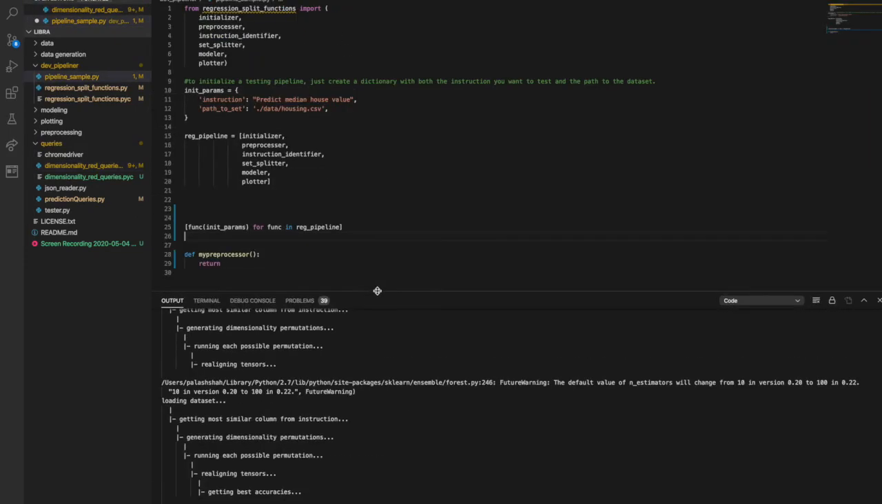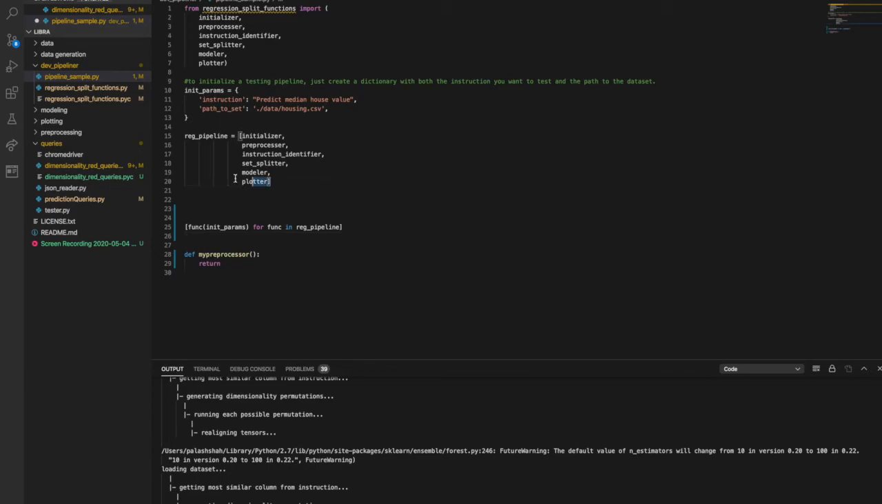For pipeline sampling, this is an example pipeline for the single regression query. Now let's say I developed my own preprocessor, and I wanted to test it out. All I would have to do is replace this function inside this query with my preprocessor, and it would use my newly developed function inside its pipeline.